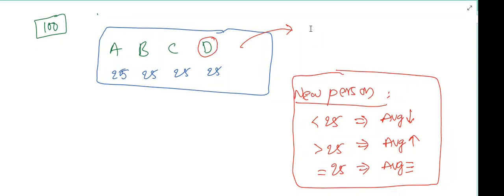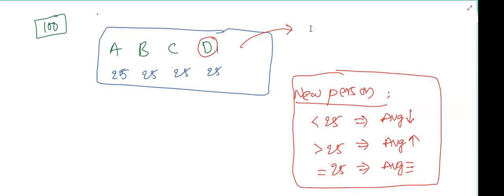Yeah, before he is going out, he is collecting 1 rupee from each. A has given 1 rupee, B has given 1 rupee, C has given 1 rupee. So 3 rupees he collected and he has already 25 rupees, together 28 rupees. With the 28 rupees he is going out, it means the remaining persons' average will be decreased. Okay. Got it?